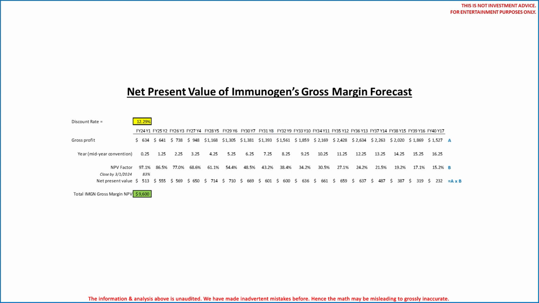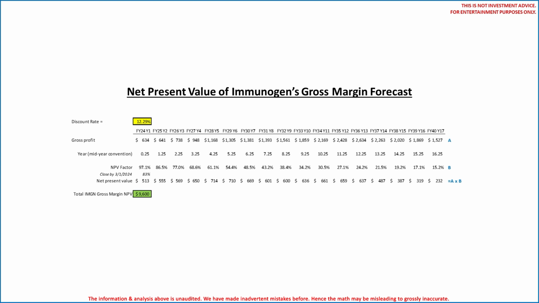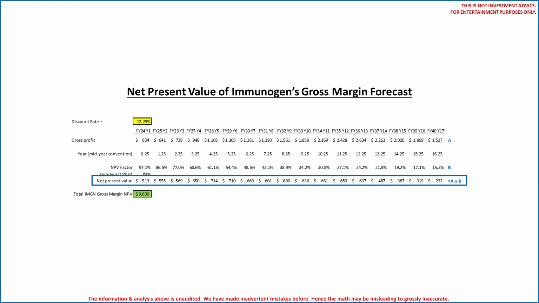The present value of $1, 8.25 years from now, at a 12.3% discount rate, is 0.384. Multiply the $1.561 billion in fiscal year 2032 gross margin forecast, we'll call it row A, by the NPV factor of 0.384, shown here as 38.4%, we'll call it row B, and that yields a net present value of exactly $600 million. Put a different way, if you deposited $600 million in the bank today in a certificate of deposit earning 12.3% interest, you would have exactly $1.561 billion in 8.25 years. Add up the NPVs of all 17 years of future gross margins forecast and you get exactly $9.6 billion. We've been doing this for years. This is standard cash flow analysis.